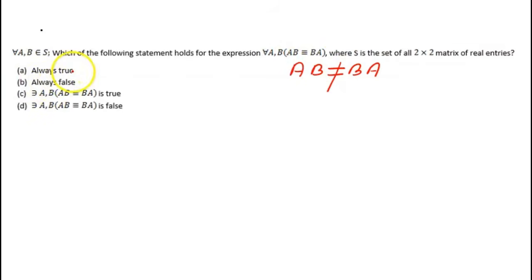So always true is certainly not correct. Always false is also not correct. There exist situations, they wanted to use the there exist symbol, where A and B are such that AB is equal to BA may be true. So the correct option will be C. I hope you have understood this: matrix multiplication in general is not commutative, but in some specific cases it may be commutative. So the correct option is C. I hope you got it.